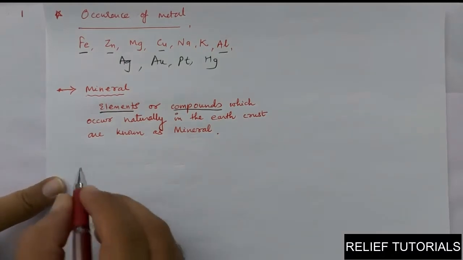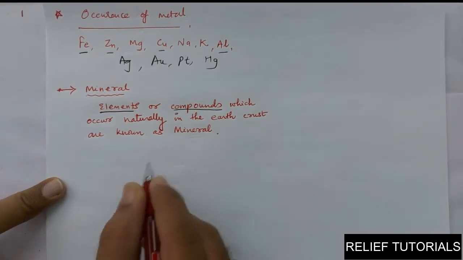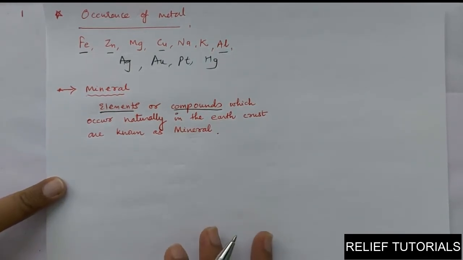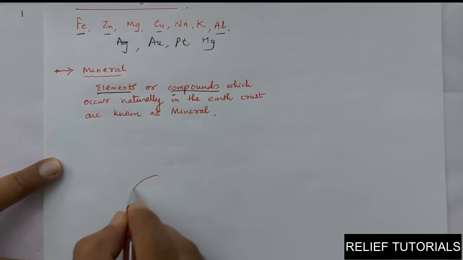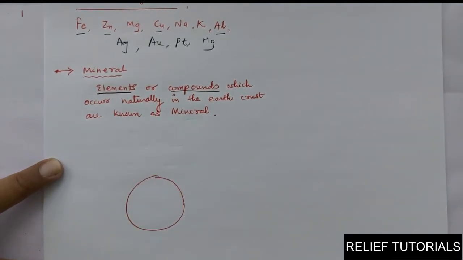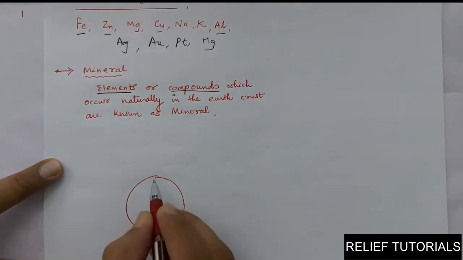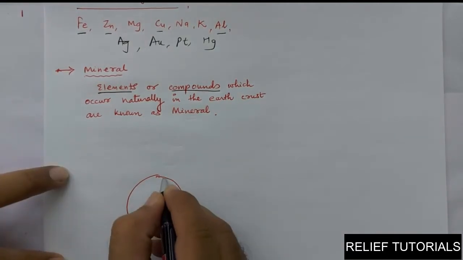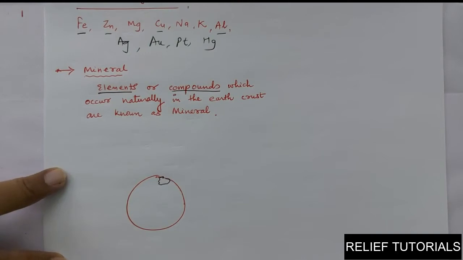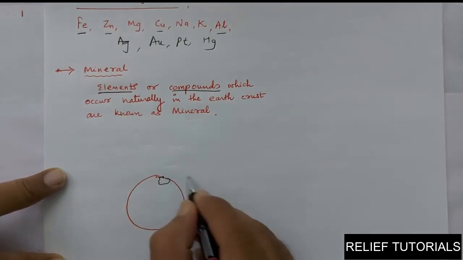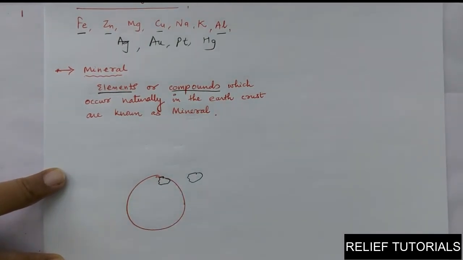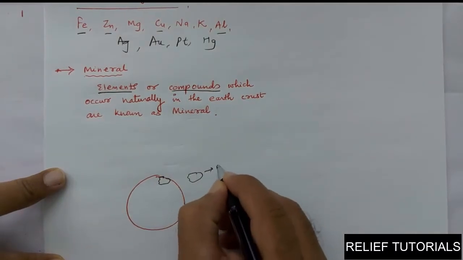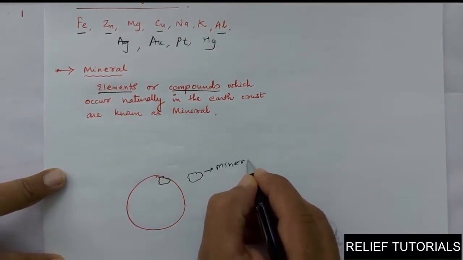Now consider, let us say this is earth, and we dig out something from the earth. Let us say this was one of the large stones and we have taken it out. So what is this? This is a mineral.